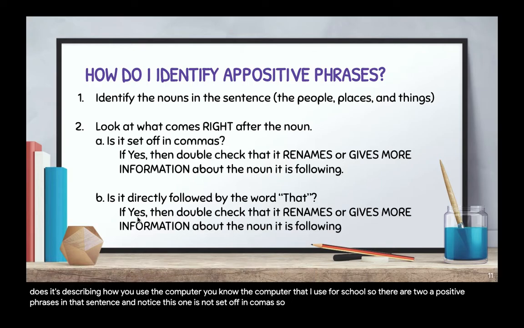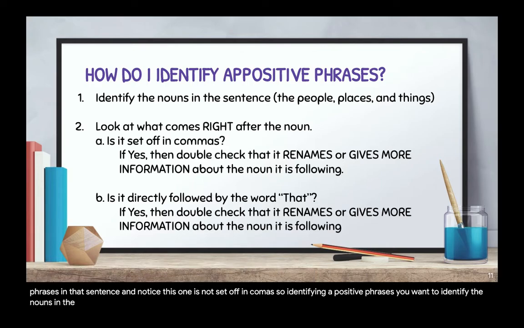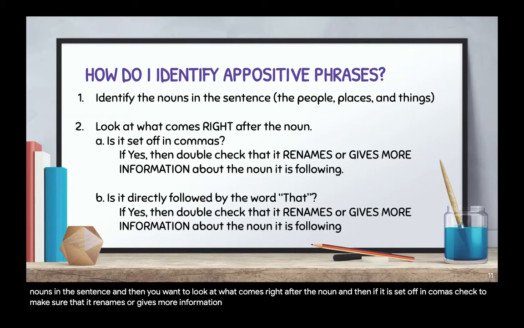So identifying appositive phrases, you want to identify the nouns in the sentence, and then you want to look at what comes right after the noun. And then if it is set off in commas, check to make sure that it renames or gives more information about the noun that it is following.